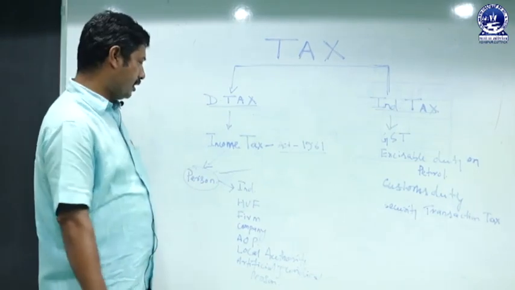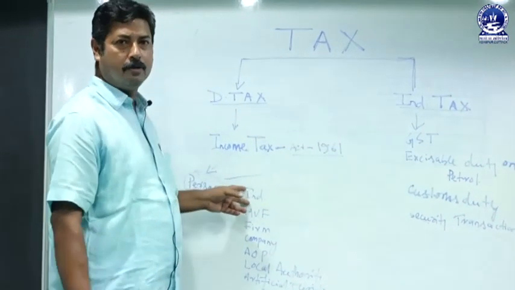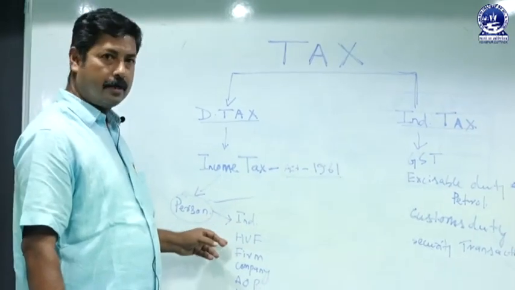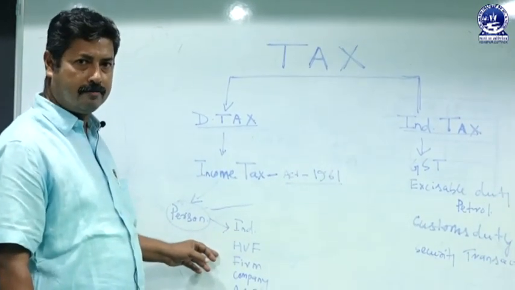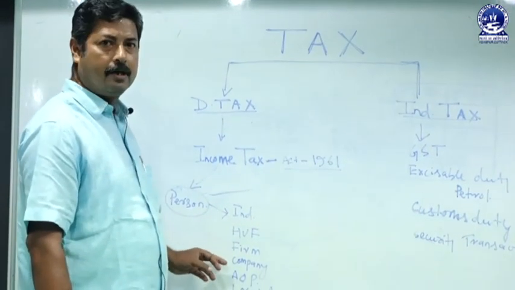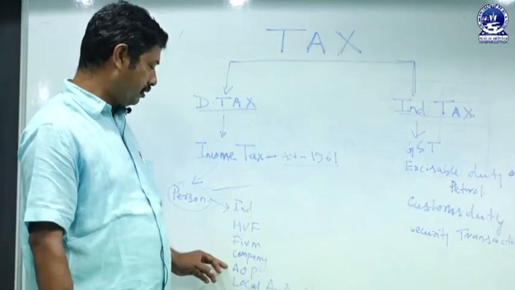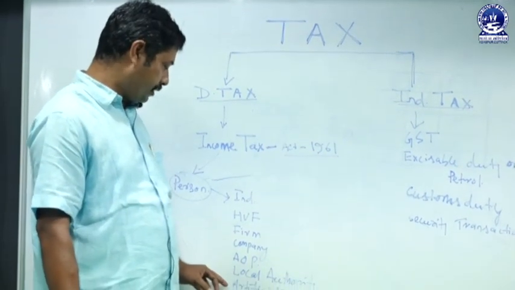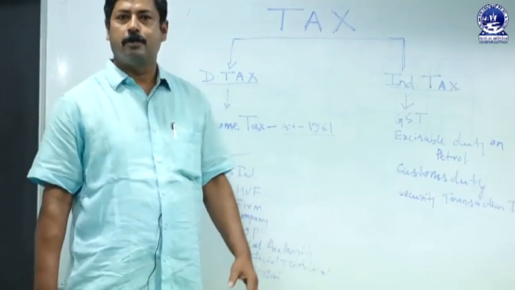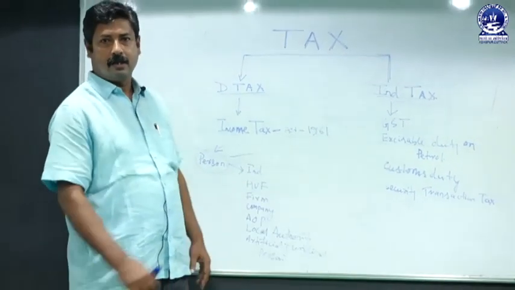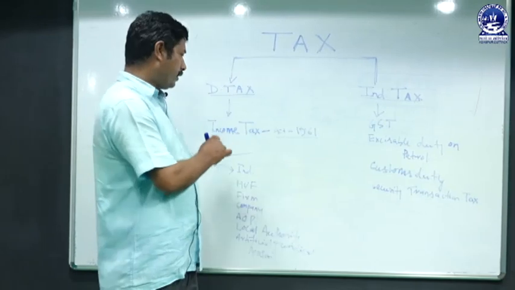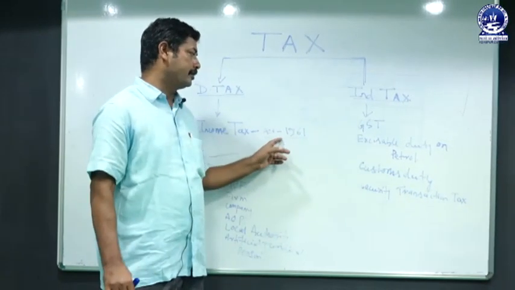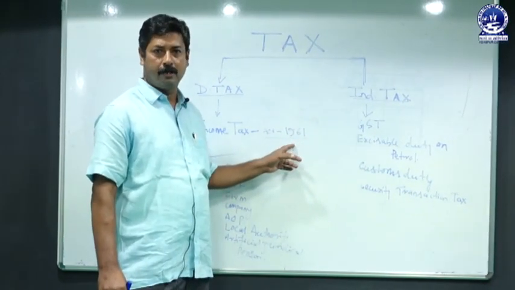These persons may be an individual person, HUF (Hindu undivided family), firm, company, association of persons, local authority, or artificial juridical person.